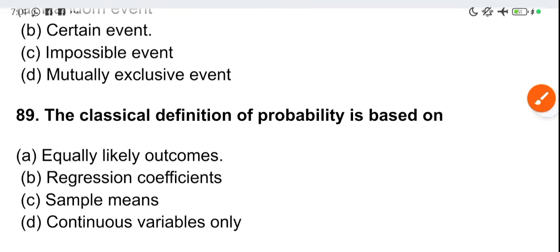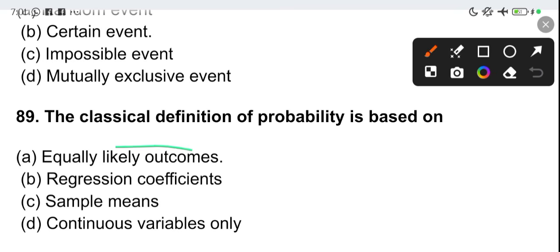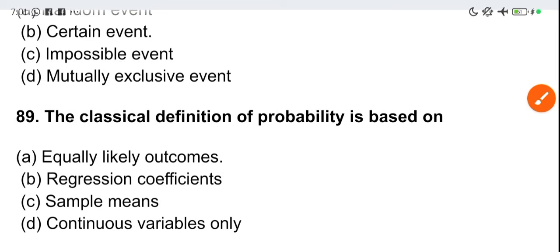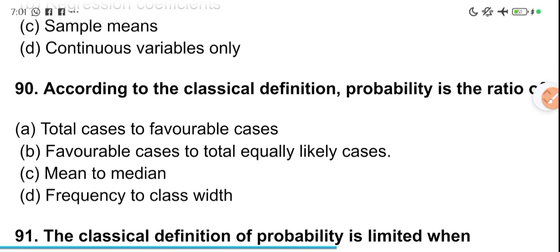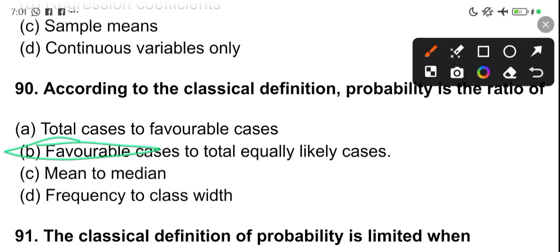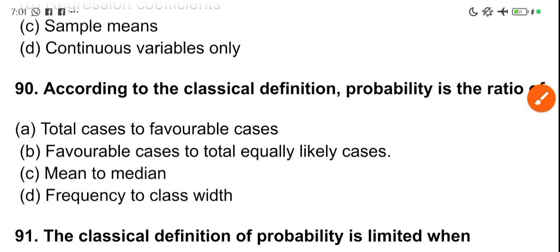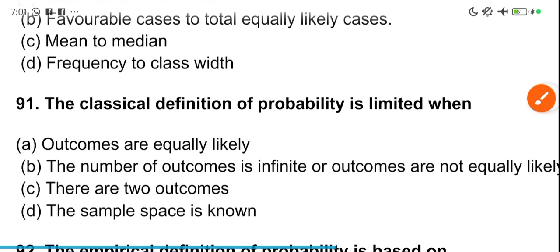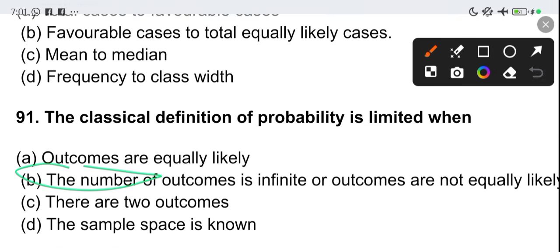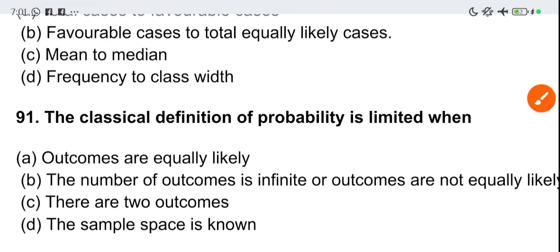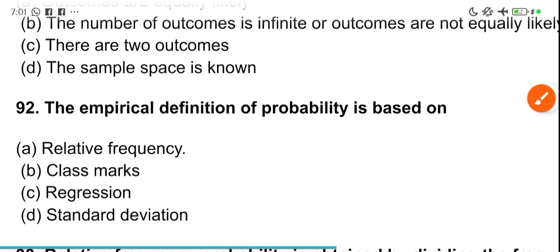The classical definition of probability is based on equally likely outcomes. Okay? According to the classical definition, probability is the ratio of the favorable cases to the total equally likely cases. The classical definition of probability is limited when the number of outcomes is infinite or outcomes are not equally likely. The empirical definition of probability is based on relative frequency.